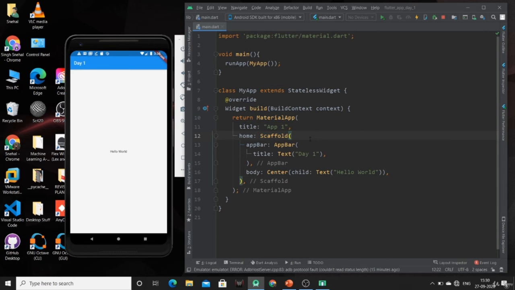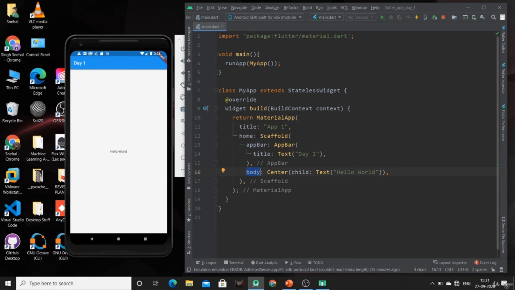So this is all about material app and scaffold. Now you have various properties of scaffold and material app, which are also mentioned in the documentation of Flutter. So from there you can get the documentation of the properties available for Flutter. In this I have used the app bar property and body property.